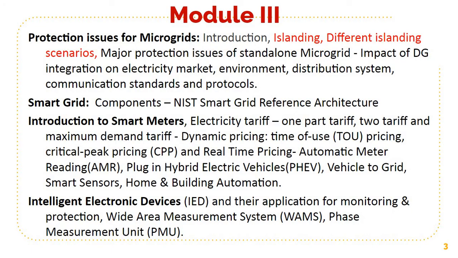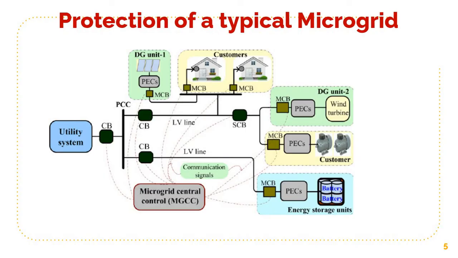So we are in module 3 now. So we are seeing different islanding scenarios. So this is a typical microgrid protection scheme with circuit breakers in every feeder, sectionalizing circuit breakers between the feeders, then MCBs, then a circuit breaker in between the PCC and the utility.